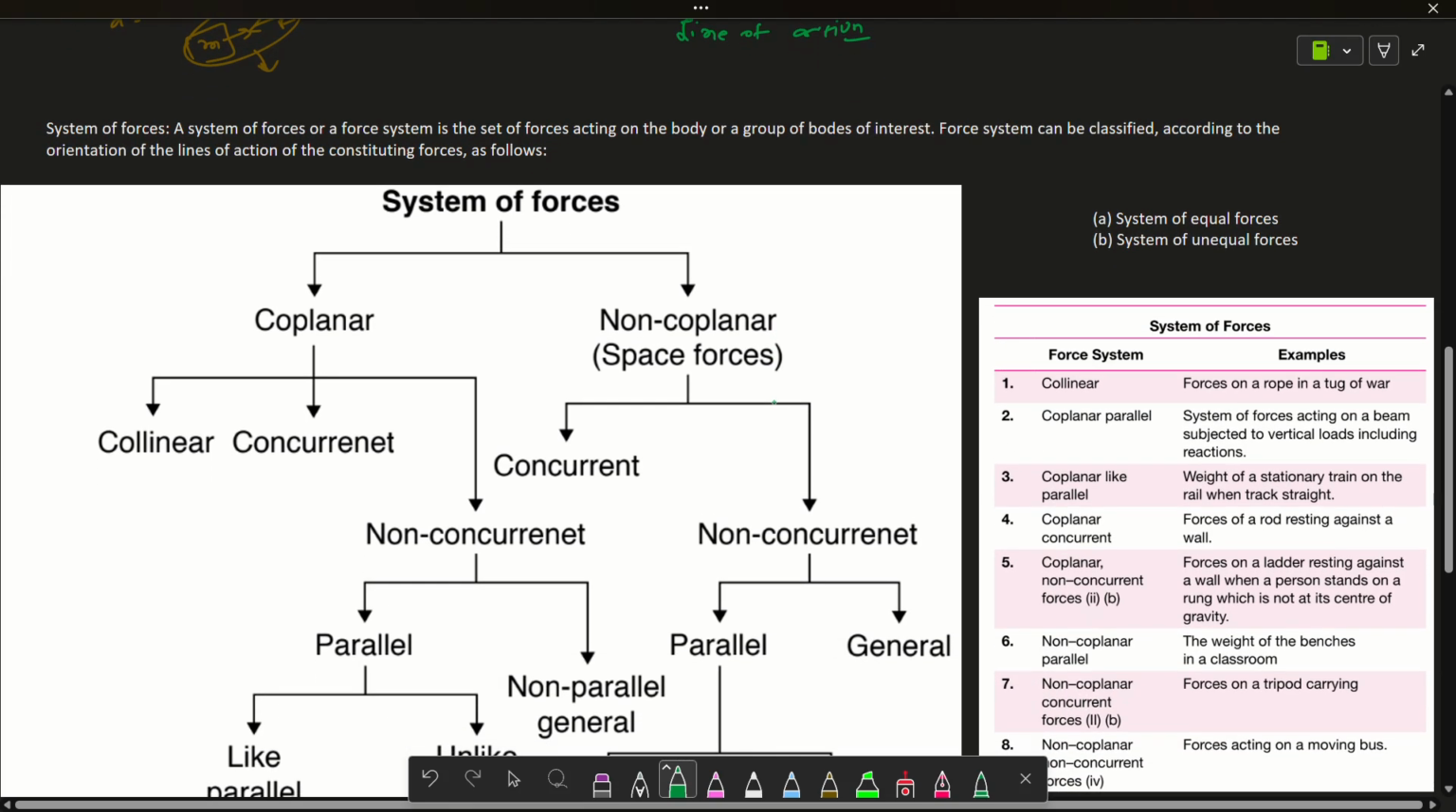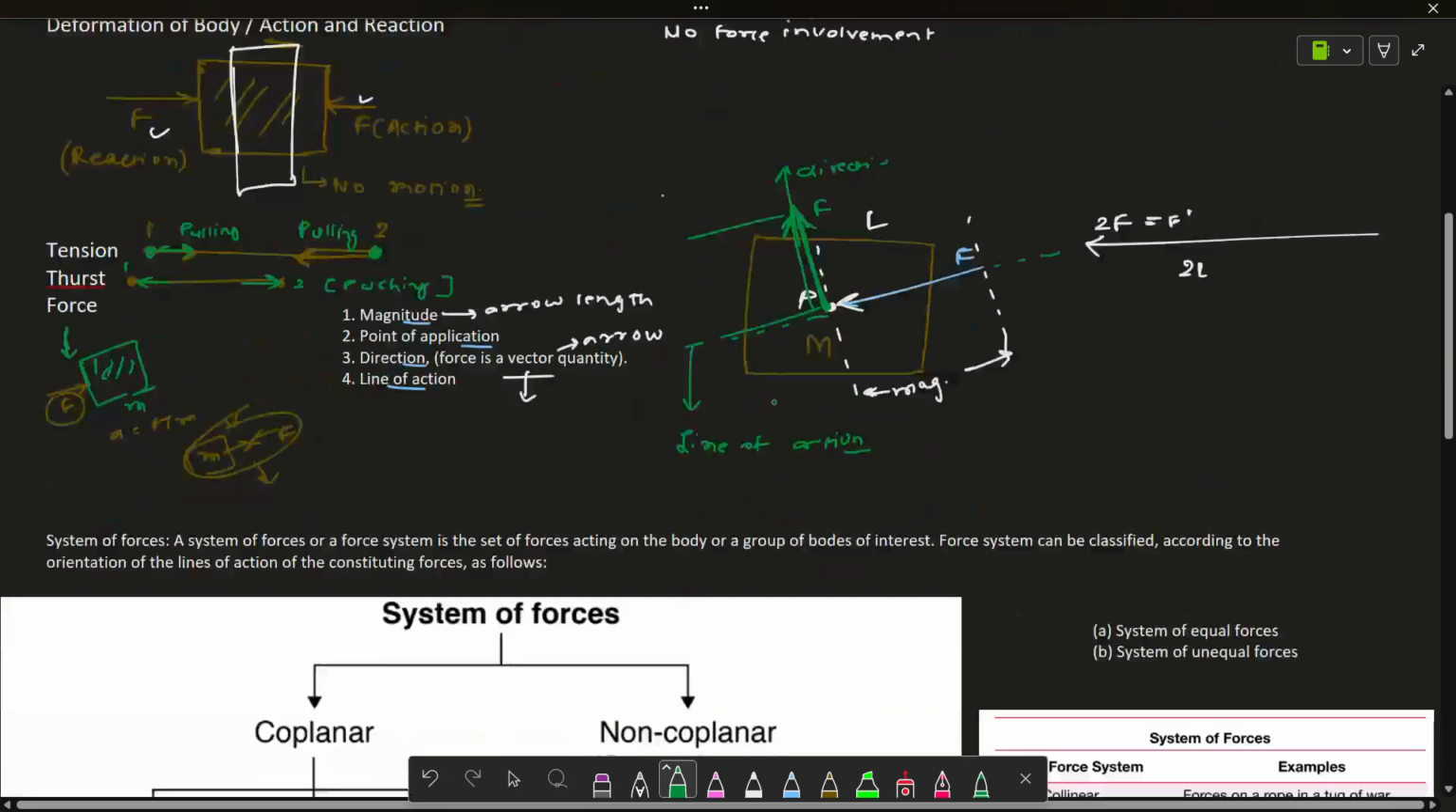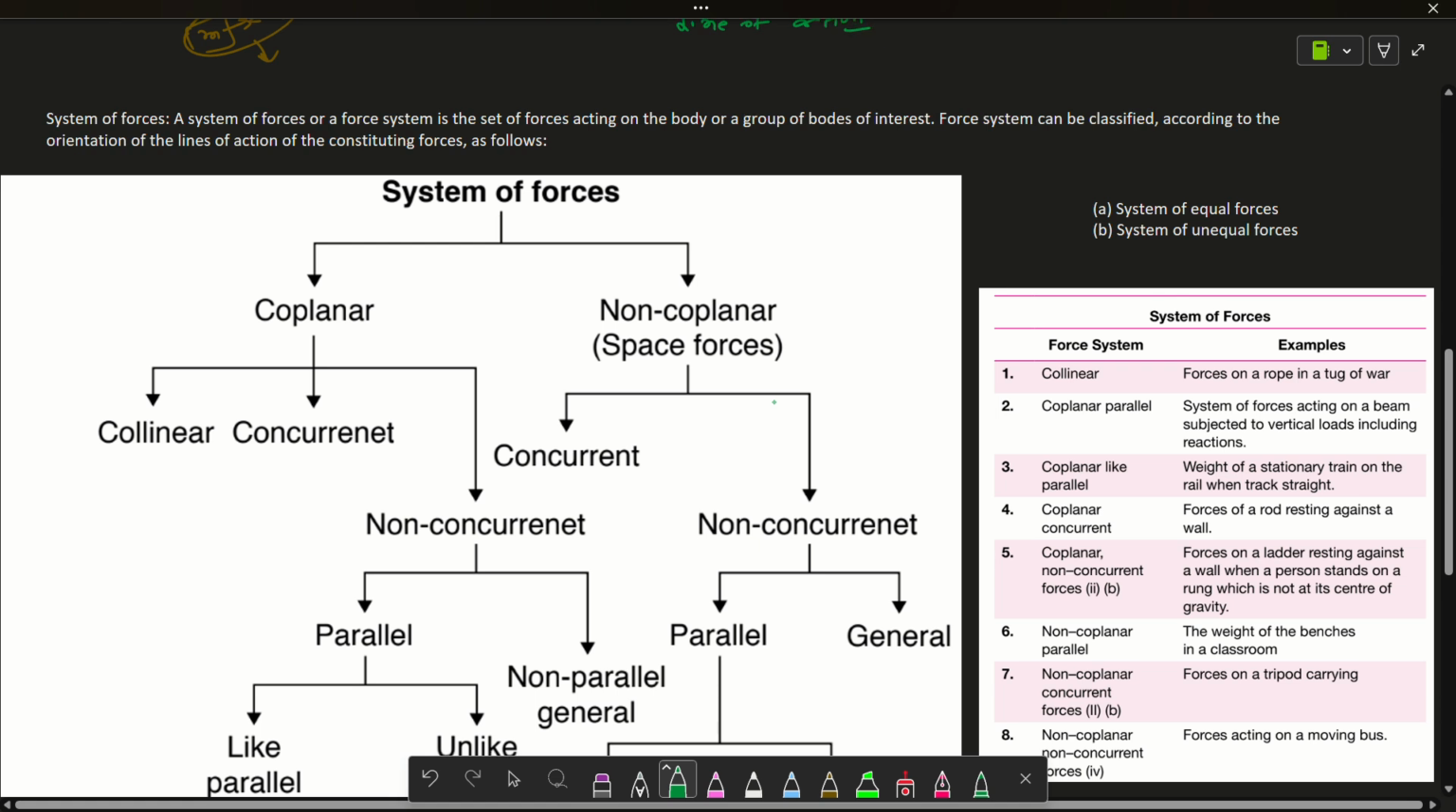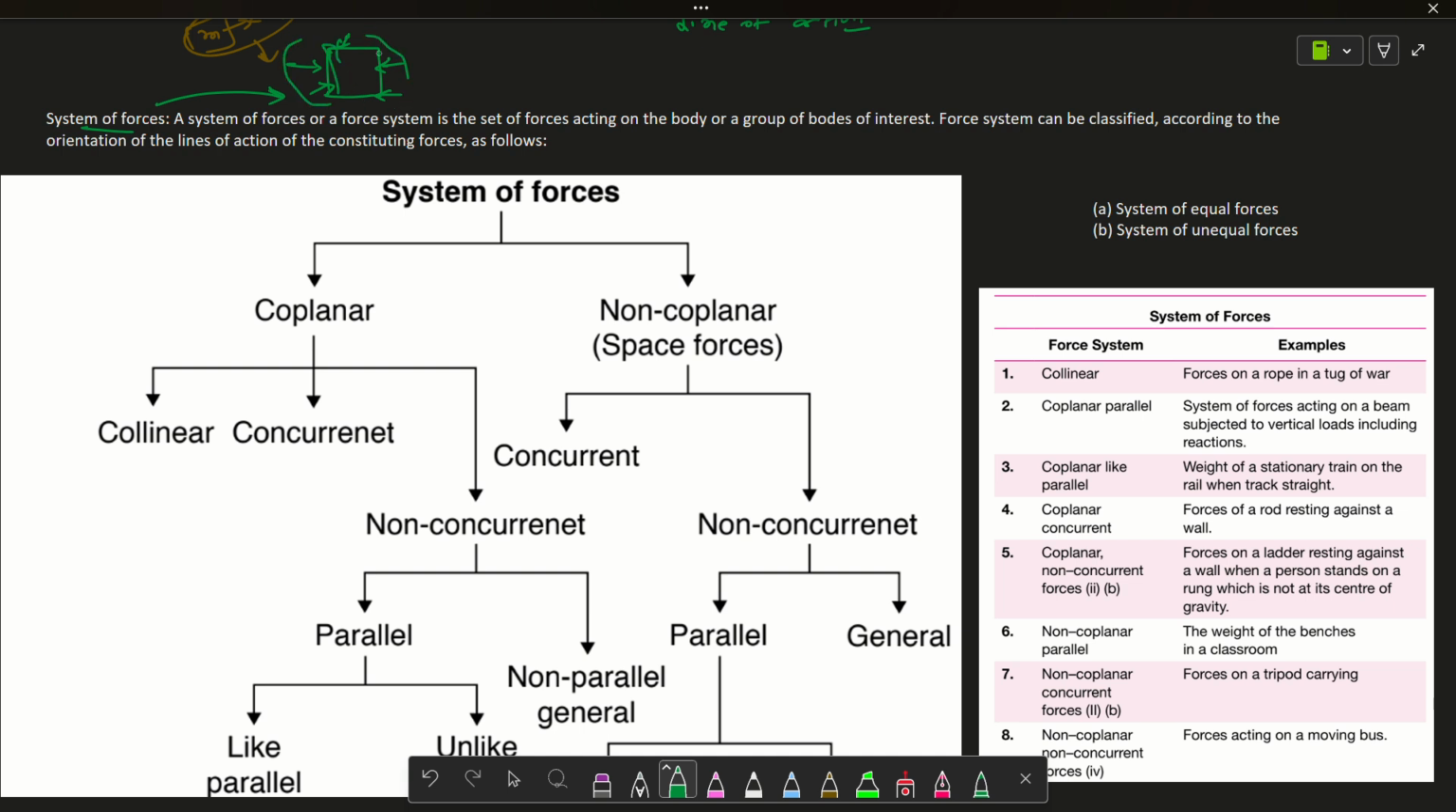Now one more important thing comes, that is known as system of forces. So what do you mean by a system of forces? A system of forces is the set of forces acting on the body or a group of bodies of interest. Force systems can be classified according to the orientation of the line of action. Let me explain. Let's suppose a single body is there, and plenty of forces are being applied on it. That is known as a system of forces.